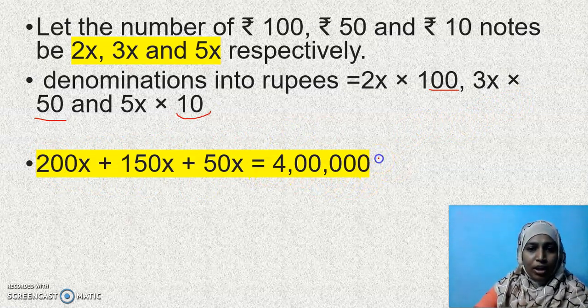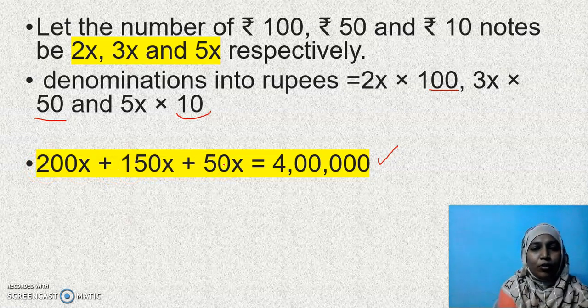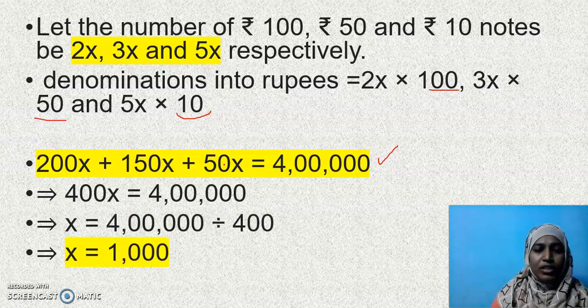And this is the required equation. Now you are well experienced in solving this equation. Come on, solve it. 200 plus 150 plus 50. What will it be? Yes, very good. By this time you should have added. And next you have to transpose that number to the denominator and divide it. Are you all doing it? Yes, children. And if you divide, you will get, very good, X is equal to 1000.